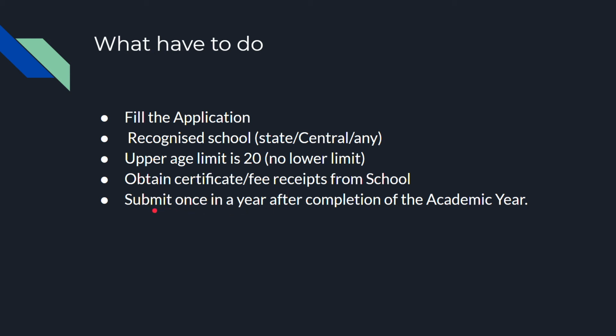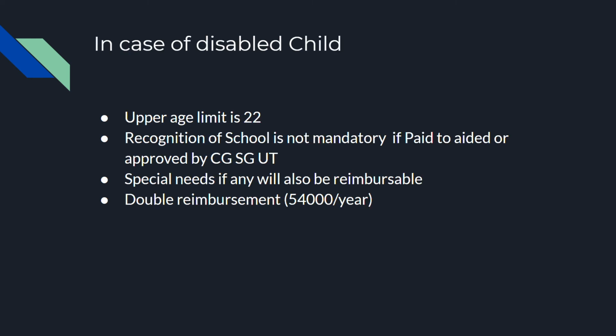And this has to be submitted once a year after completion of the academic year. As I mentioned earlier, for one year we have to claim a total of 27,000 per child at a time. If you want to claim for 6 months or 4 months, it cannot be done. This can be done only for one year.